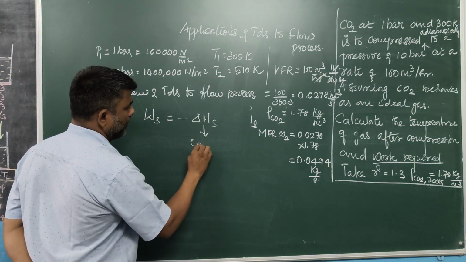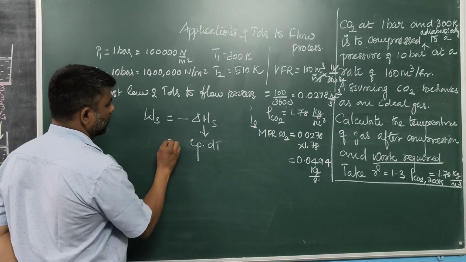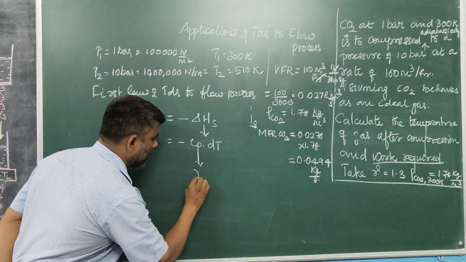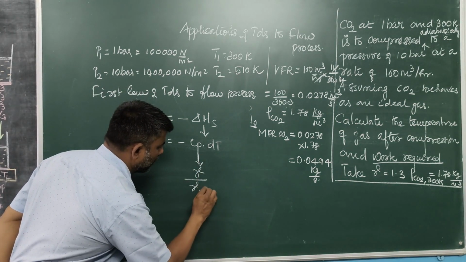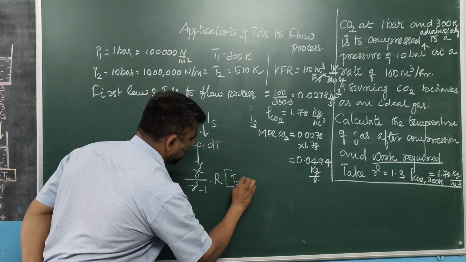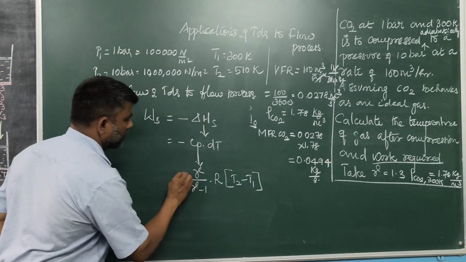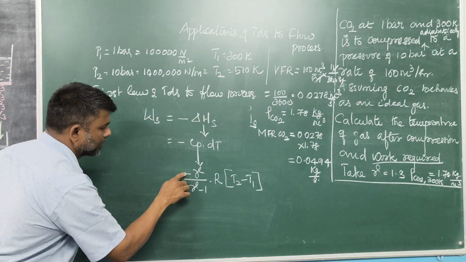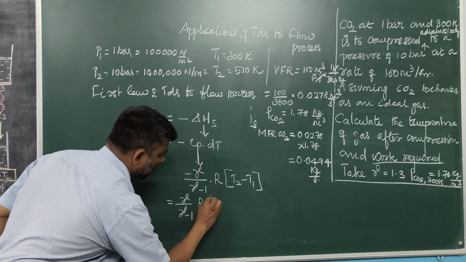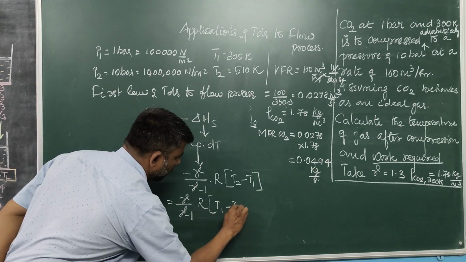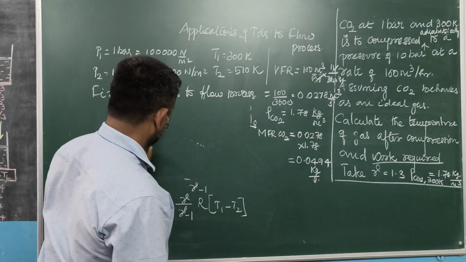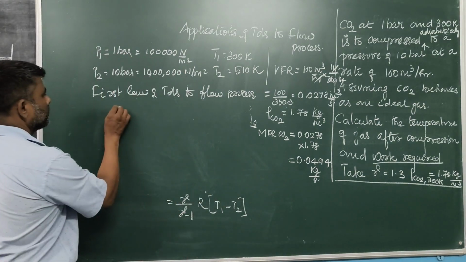This is Cp into dT. Changes in enthalpy is equal to Cp into dT. Cp is nothing but gamma divided by gamma minus 1 into R. This is changes in temperature, final temperature minus initial temperature, with a minus sign. In order to remove the minus sign, gamma divided by gamma minus 1 into R into T1 minus T2. Clear? This is the equation to estimate the amount of work required.